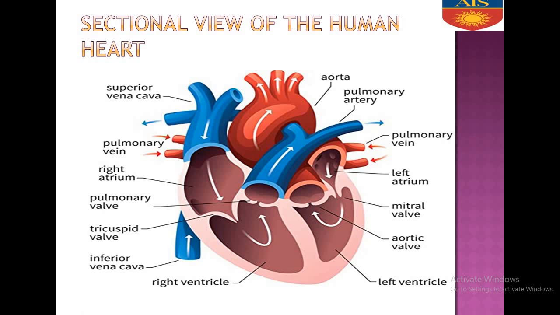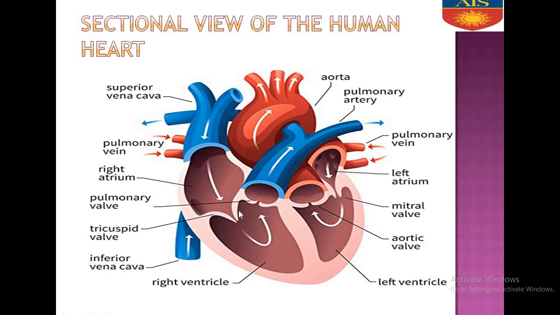And inferior vena cava brings deoxygenated blood from the lower part of the body. Both the superior vena cava and inferior vena cava pour the deoxygenated blood into the right auricle.